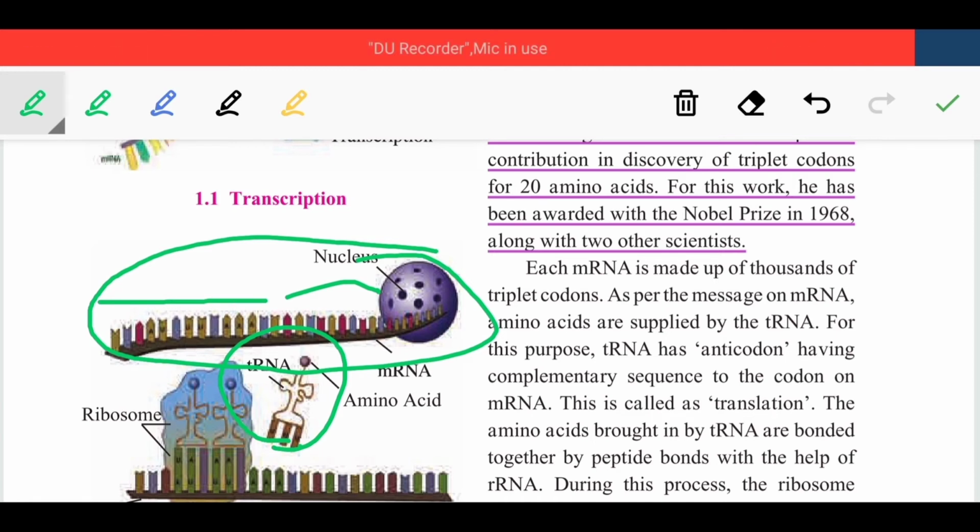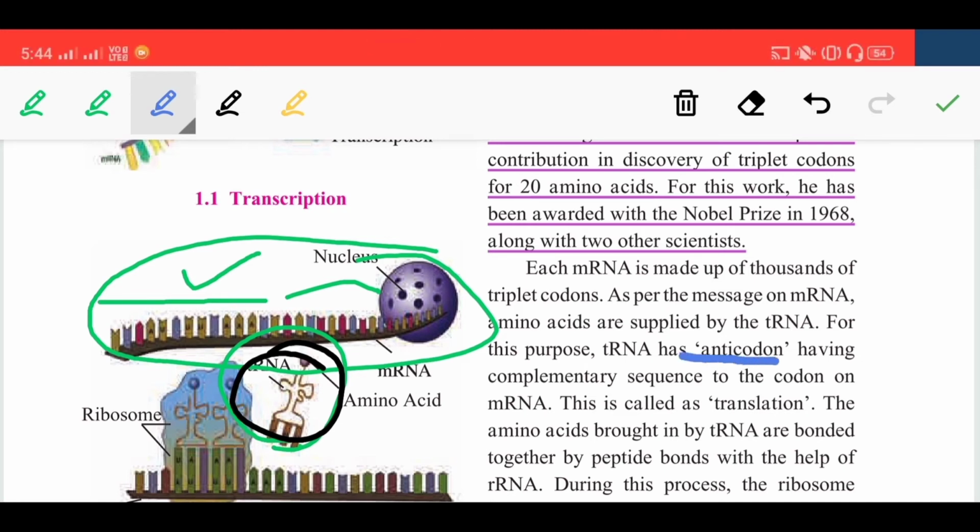So this tRNA has the anticodon. As per the message on the mRNA, amino acids are supplied by the tRNA. Amino acids get supplied by the tRNA to the mRNA. Now what is the role of this tRNA? Because tRNA has the anticodon.